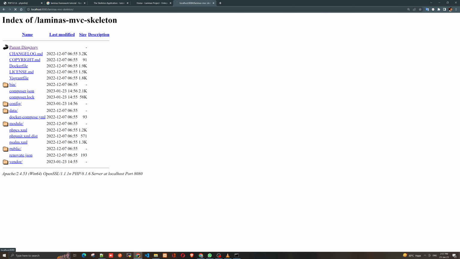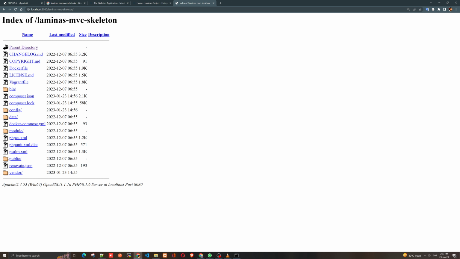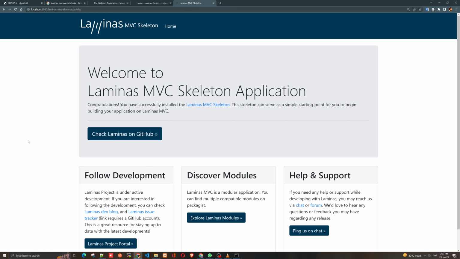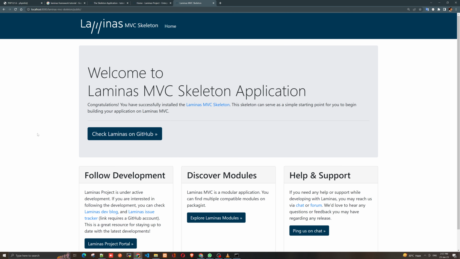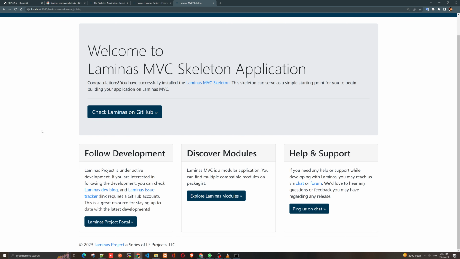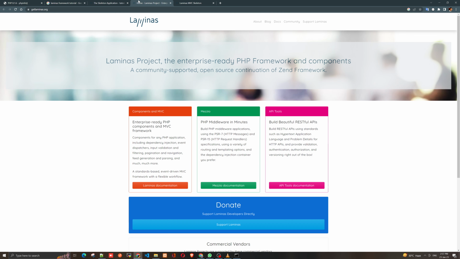So I have the Laminas MVC skeleton right now. There is a public folder here. This is how it looks after installing the Laminas MVC skeleton. Okay, let's see what they're saying.